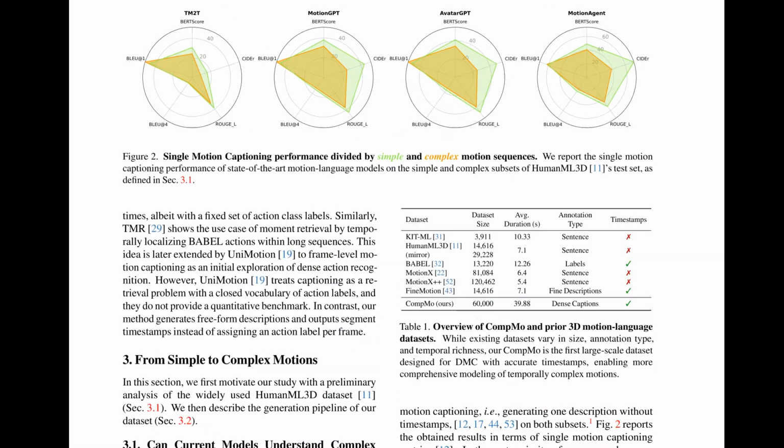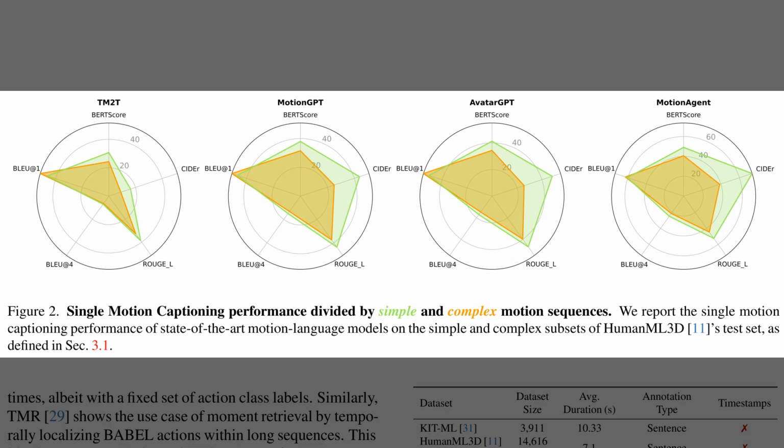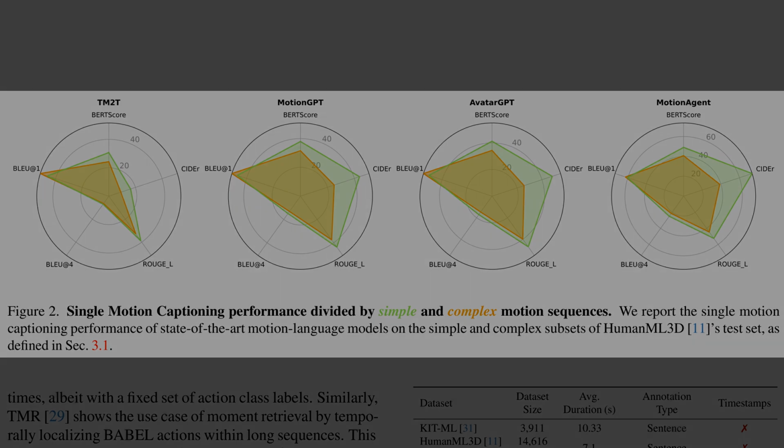So, Table 1 set the stage, and Figure 2 shows that single motion captioning models score well on simple motions, but drop notably on complex ones. The radar plots compare several metrics, with simple sequences forming the larger green shape while complex ones shrink inward. CIDEr, which is a caption quality score that rewards meaningful phrase overlap, especially highlights the gap. Models like MotionGPT and AvatarGPT follow the same pattern, which signals that longer multi-action sequences remain challenging.